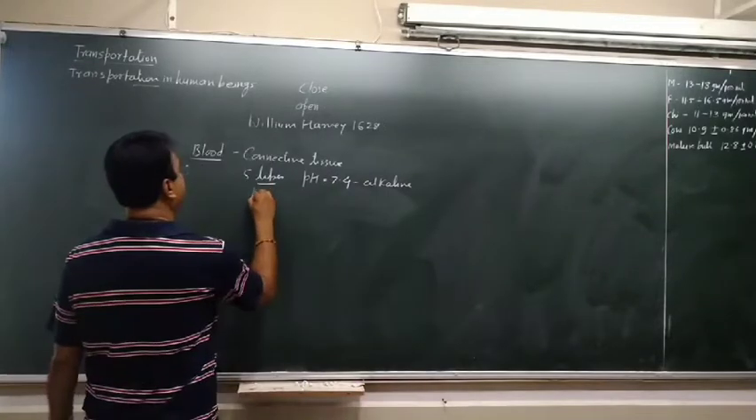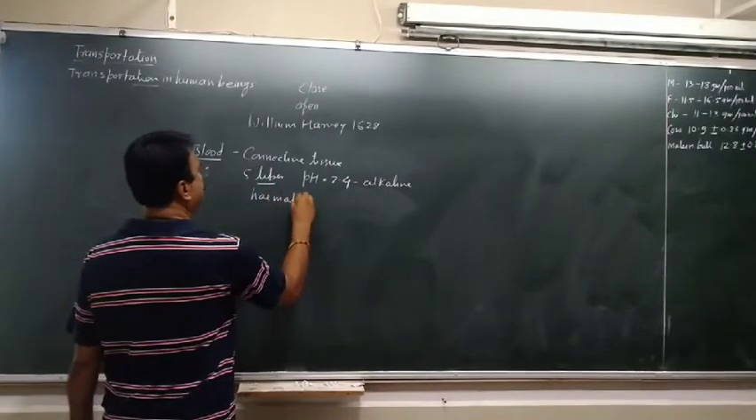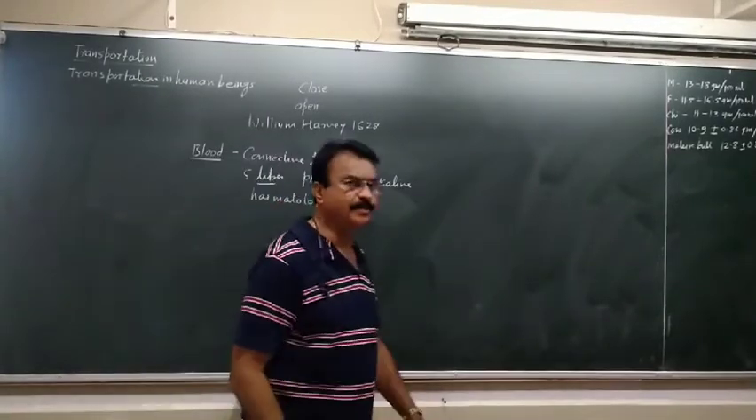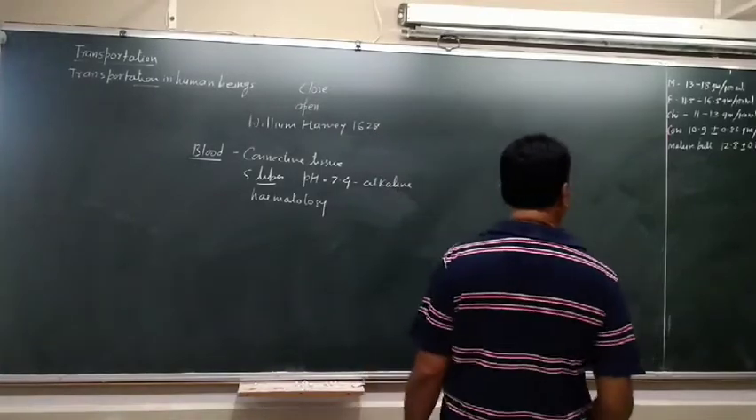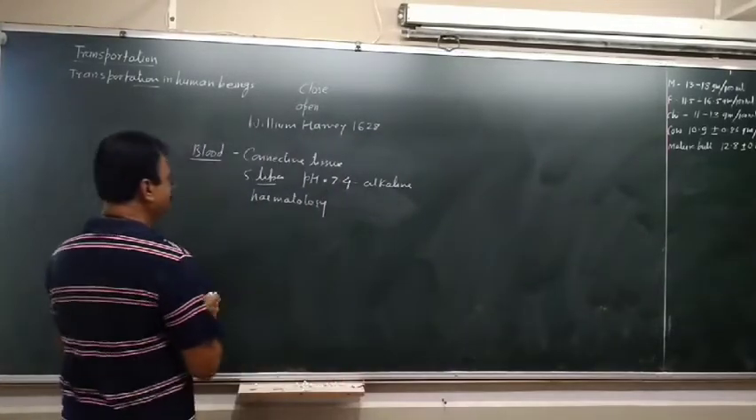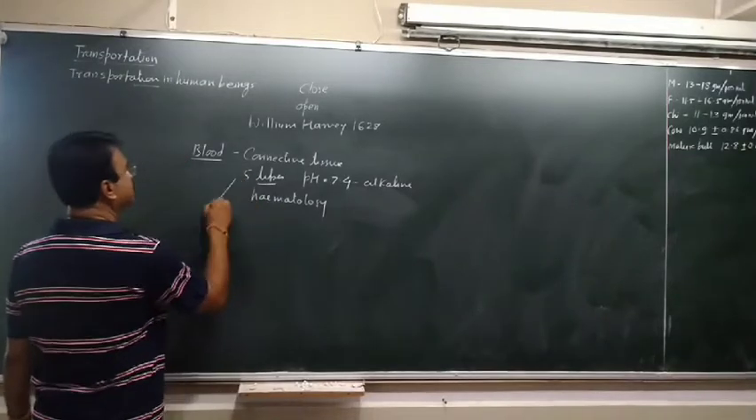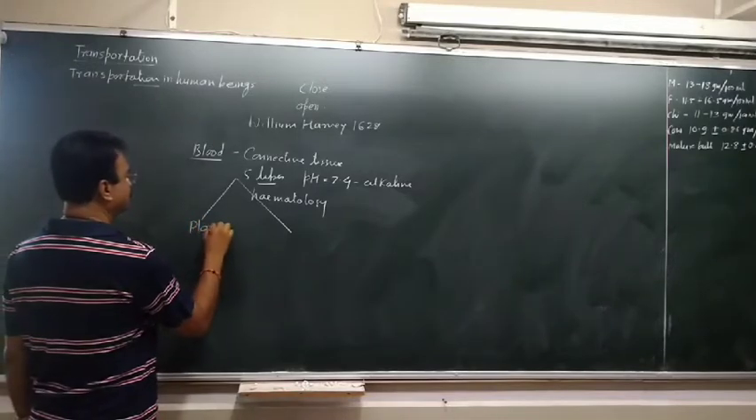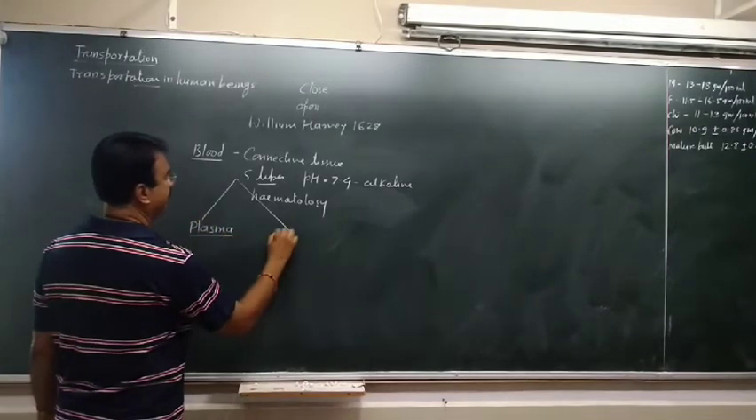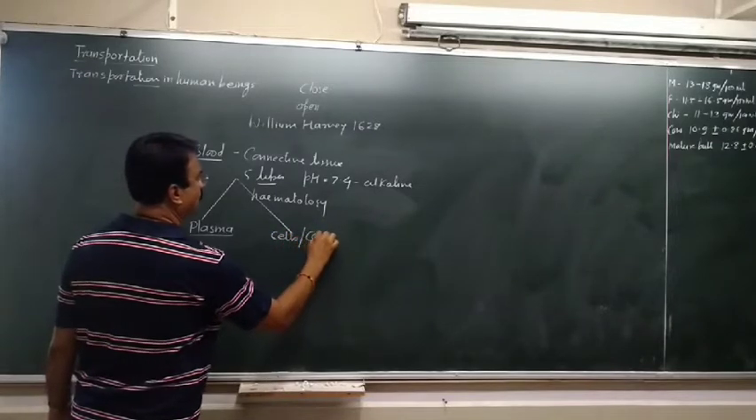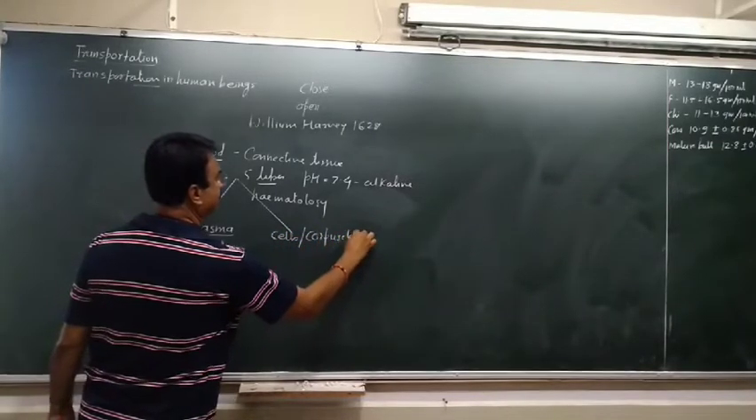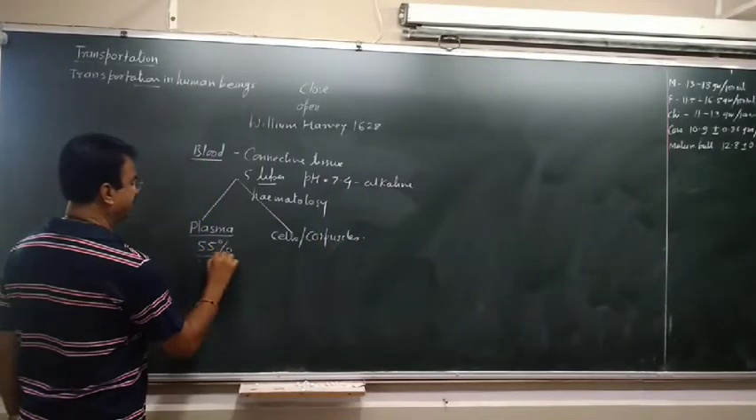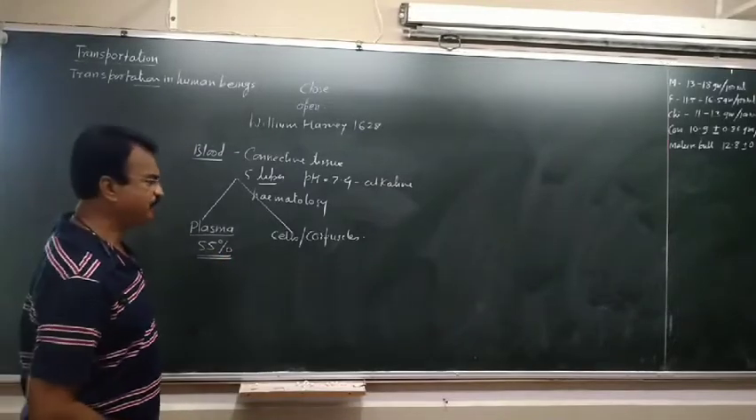The study of blood is called hematology. The branch in which we study the blood and its composition is called hematology. The composition of the blood consists of two parts. In blood, the two components are plasma and cells, or we call them corpuscles. The plasma is around 55%.